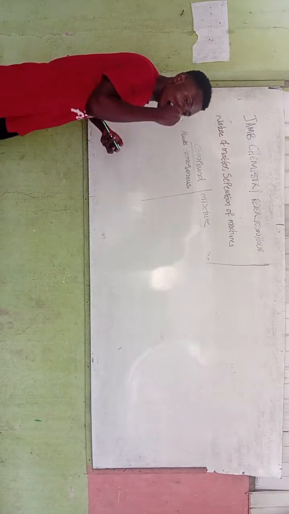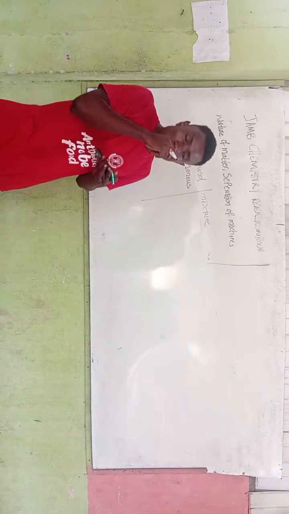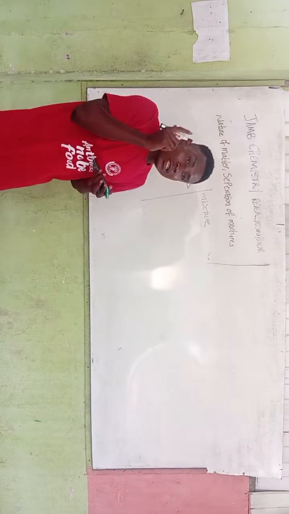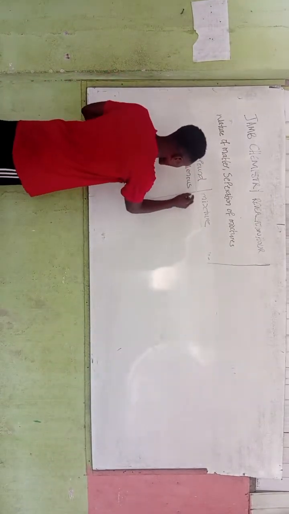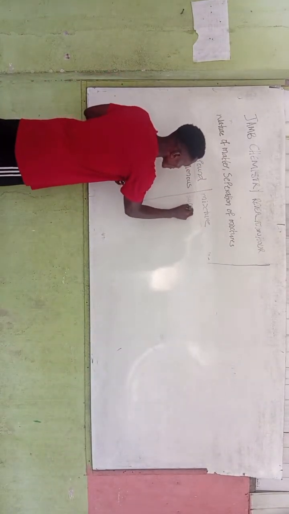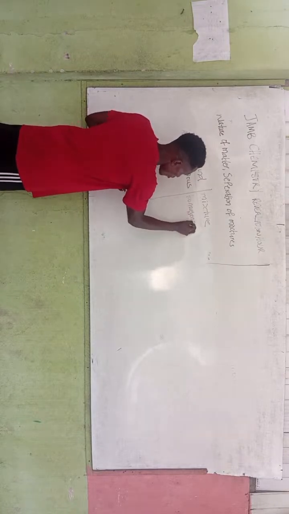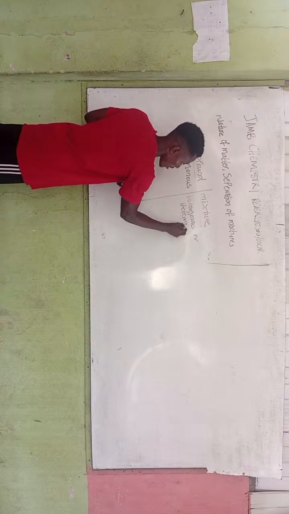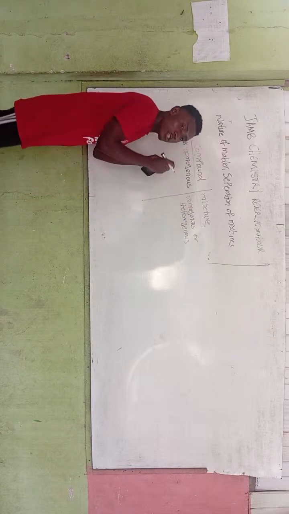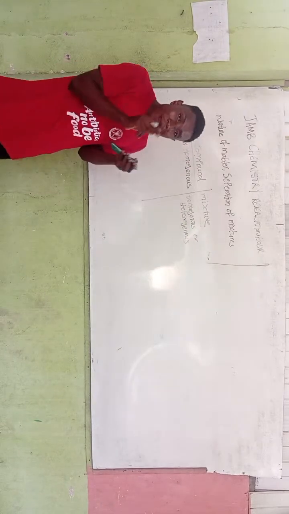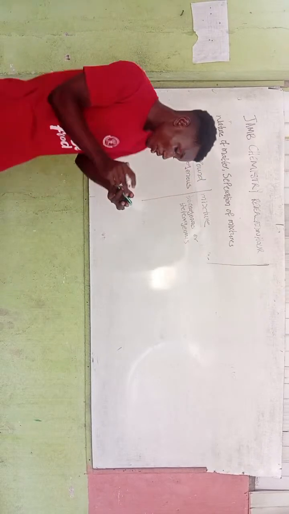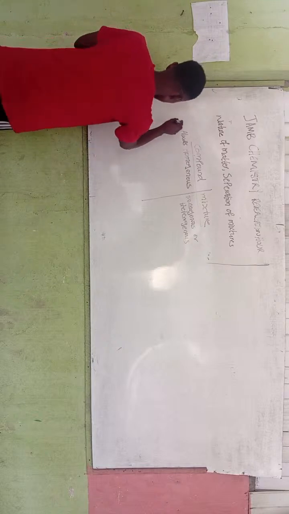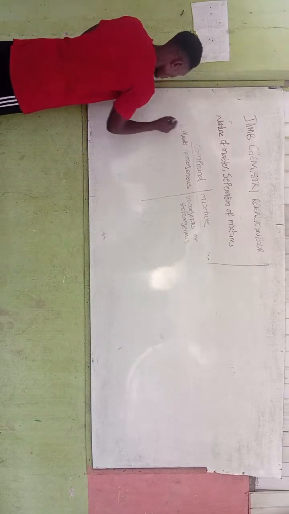A compound is always what? Homogeneous, while a mixture can be what? Homogeneous or what? Heterogeneous. So the difference between a compound and a mixture is that a compound must always be homogeneous, while a mixture can be homogeneous or heterogeneous. That is for number one.